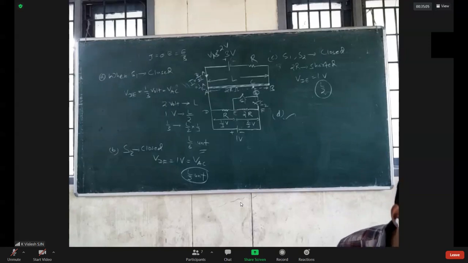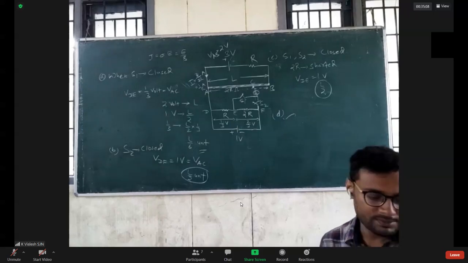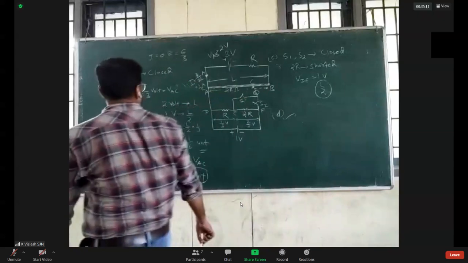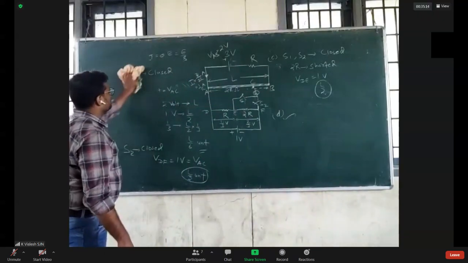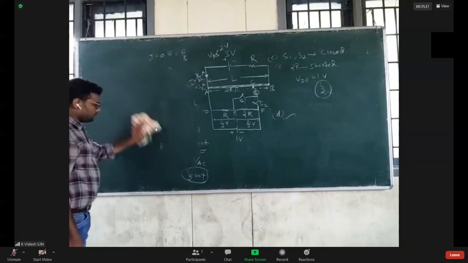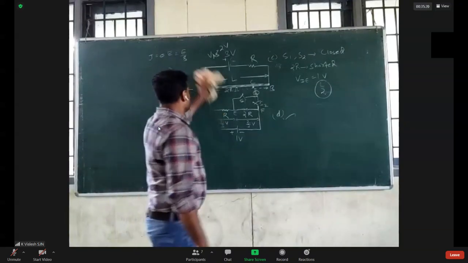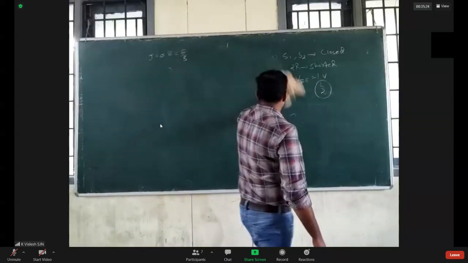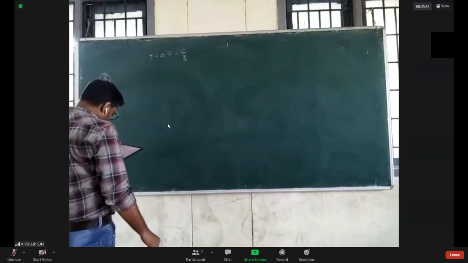Next is question number 5. A charged particle is projected in a magnetic field 10K.